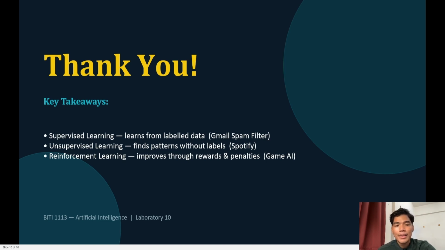In conclusion, machine learning is a powerful field of AI that impacts many applications we use every day. Understanding these three learning methods helps us appreciate how intelligent systems work.